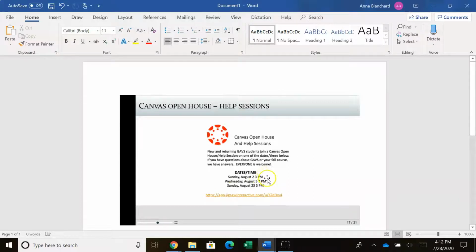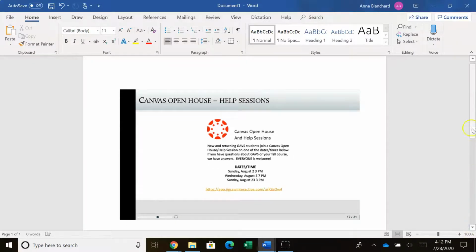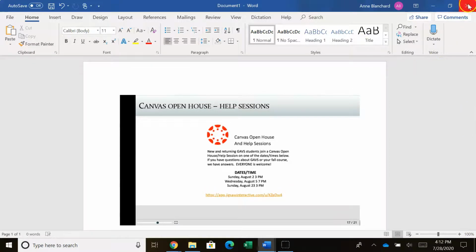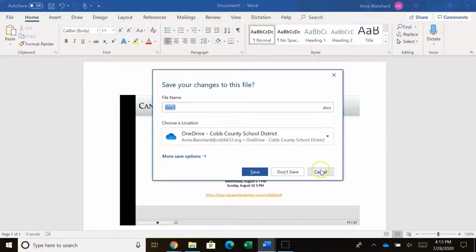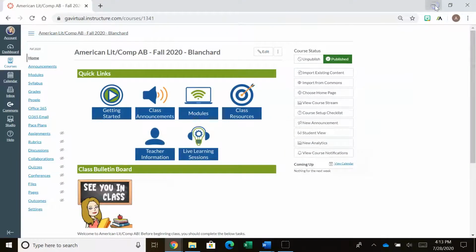If you're coming in early on, I would go ahead and attend this, and that link to attend the meeting is also in that letter that I sent you, the welcome letter. So please, everybody, please attend that because they're going to take you through and show you how to do a lot of things in the course as well, so that things will go smoothly.